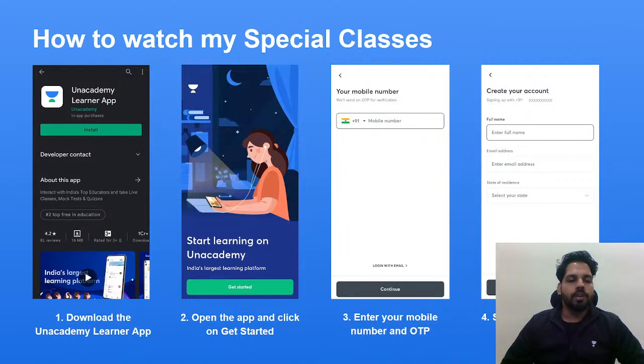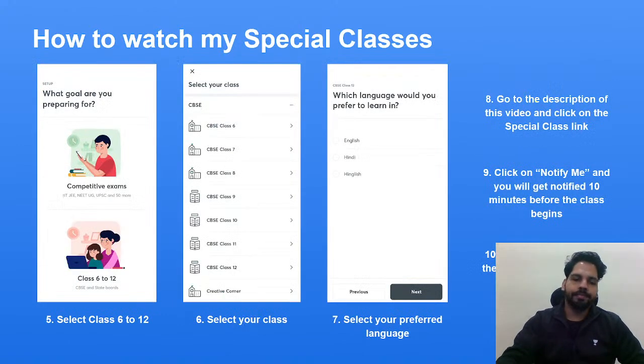So for that, first of all, just download the Unacademy app, click on the Get Started button, put in your mobile number over here and click on Continue. When you click on Continue, you will have some details to fill. After that, you will have to choose the option for which goal.